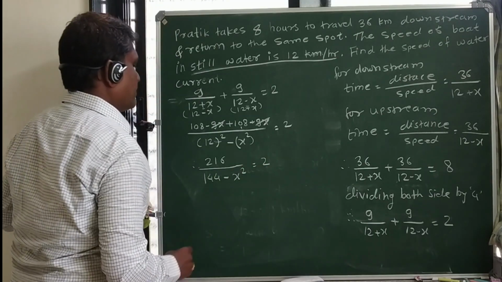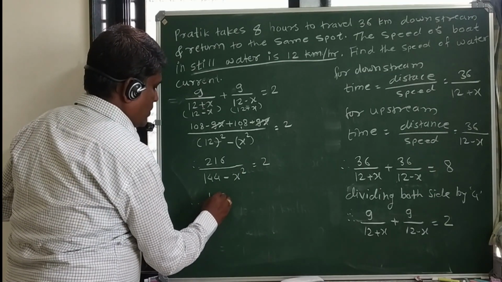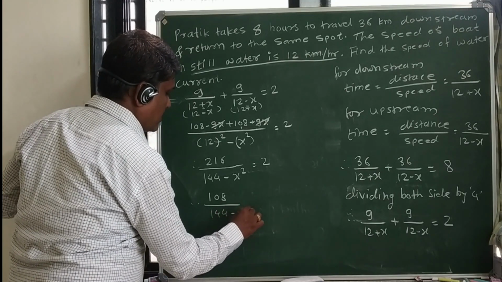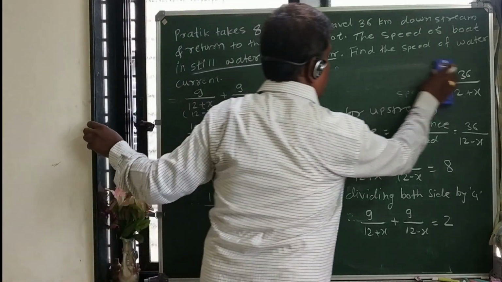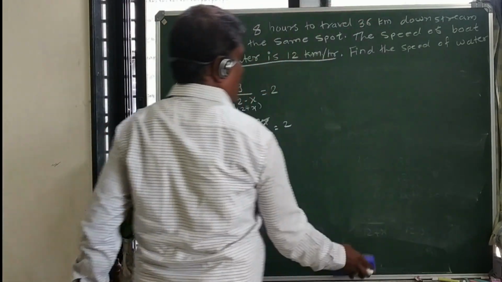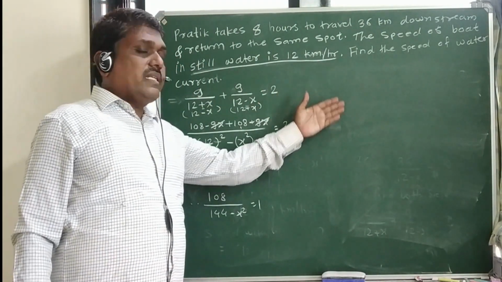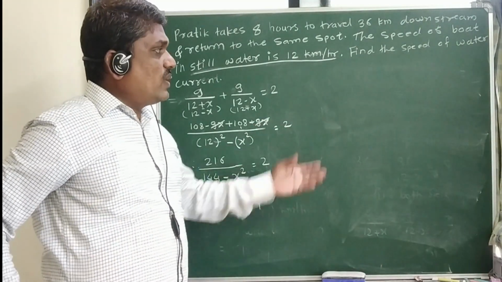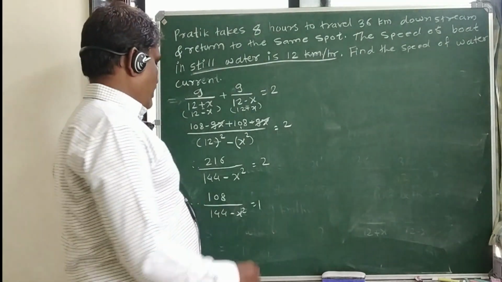is equal to 2. Again we can divide both sides by 2. What do we get? 108 divided by 144 minus x square is equal to 1. On cross multiplication, there is no problem, because if you do not understand the previous steps, you may take a screenshot from the YouTube video and you can check what steps we have learned.